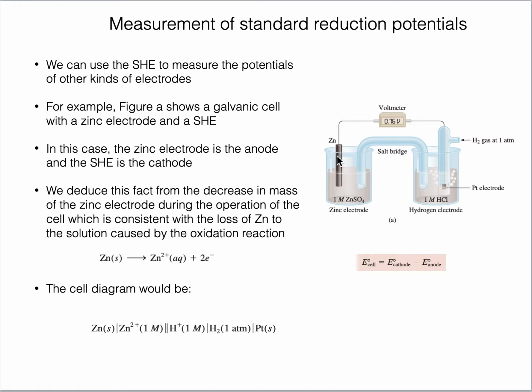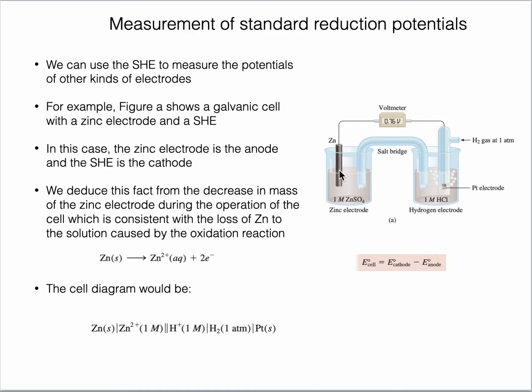Why do we want to measure the weight? We want to see if the weight is reduced as compared to the initial value, then definitely oxidation is taking place here. If the weight is increased after the reaction, then it means reduction is taking place, because when oxidation is taking place, zinc from the zinc electrode is dissolving into the solution. So it will decrease the weight of this zinc electrode after the completion of the reaction. But if reduction is taking place, then more zinc will be attached to this electrode and there will be an increase in mass.